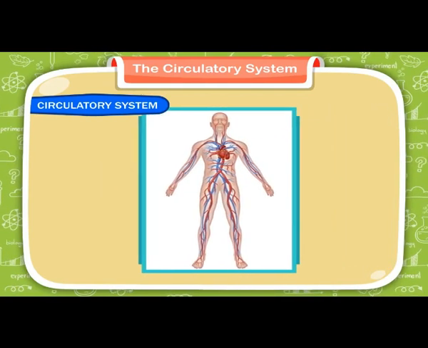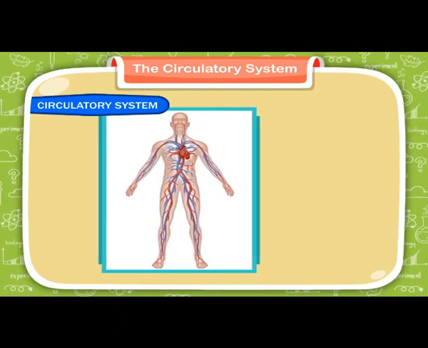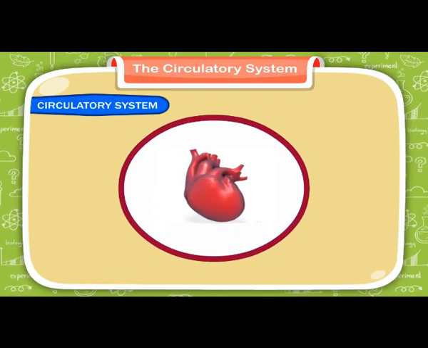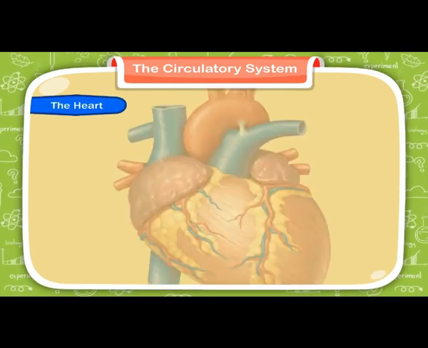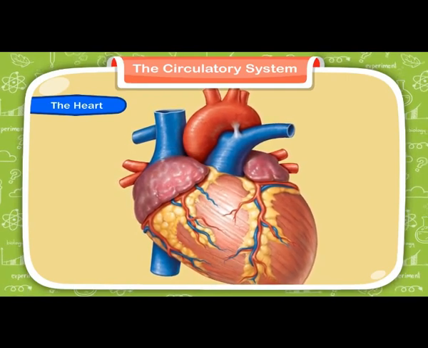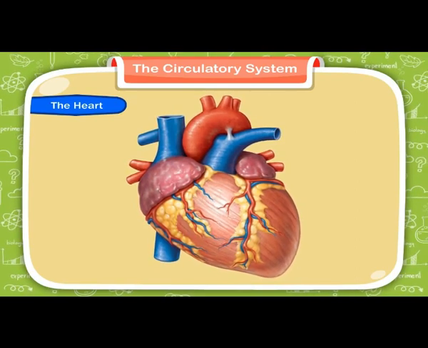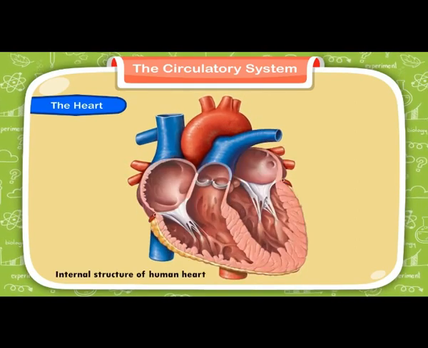So first we will begin with the heart. Heart is a muscular organ whose size is about that of our fist. Do you know, students, what is a fist? Muthi. We call it a muthi. That is called a fist. So our heart is about the size of our fist. It's located a little to the left of the middle of our chest, or you can see at the center of our lungs. It's protected by our rib cage. We have a protection around our heart which protects our delicate organ, which is called a rib cage.